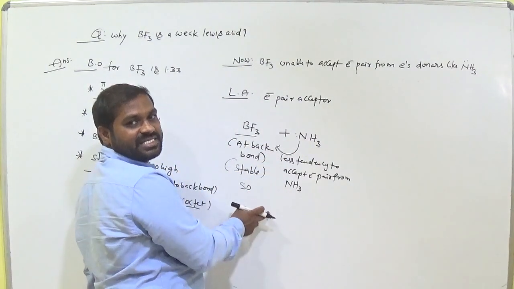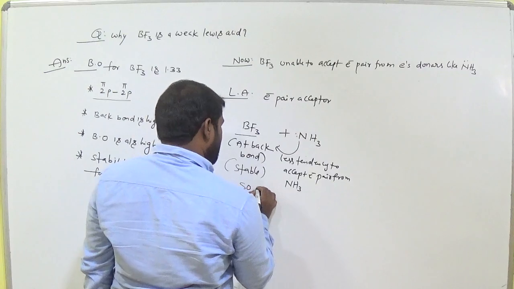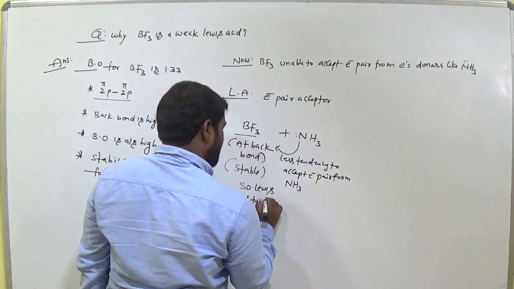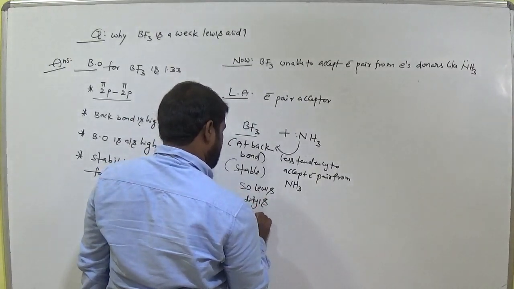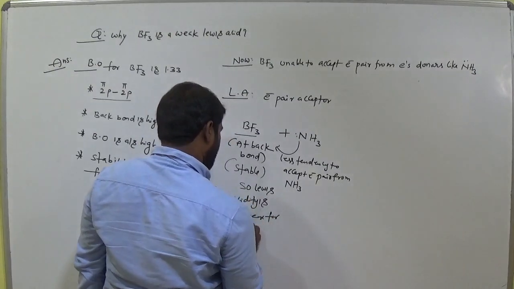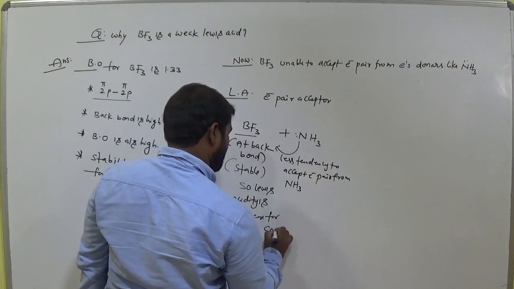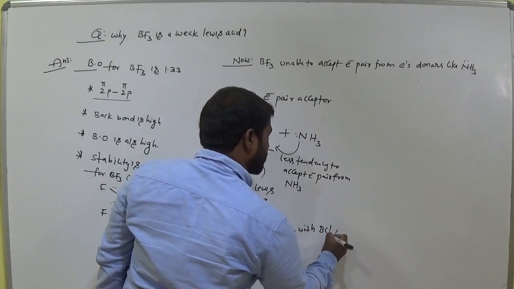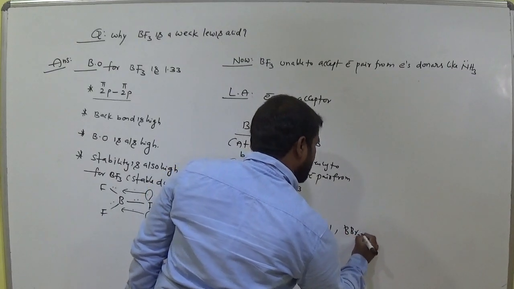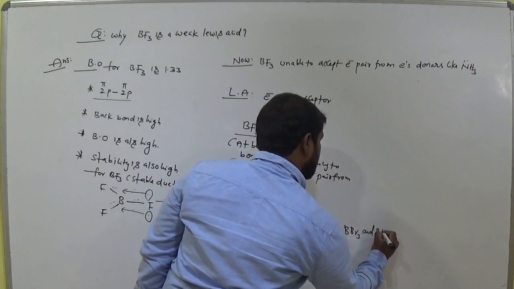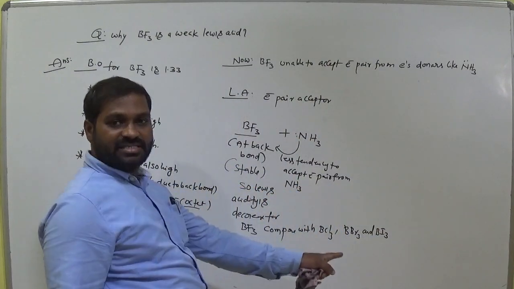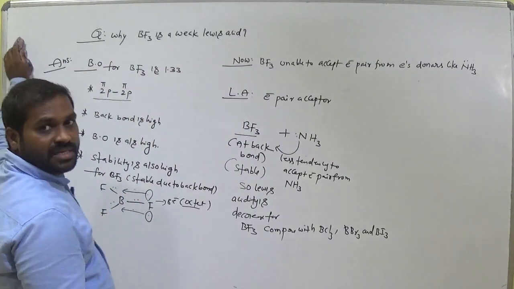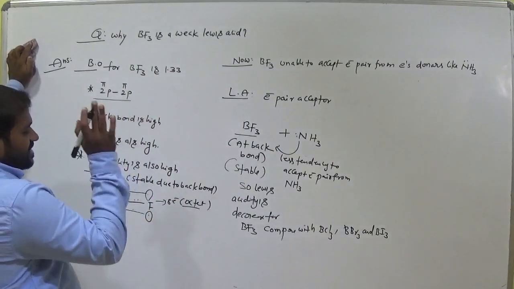That means Lewis acidity decreases. So Lewis acidity is decreased for boron trifluoride compared with boron trichloride, boron tribromide and boron triiodide. Which is more acidic? Boron triiodide. Clear? Already we mentioned that. Okay. Clear, students? So it is a weak acid.